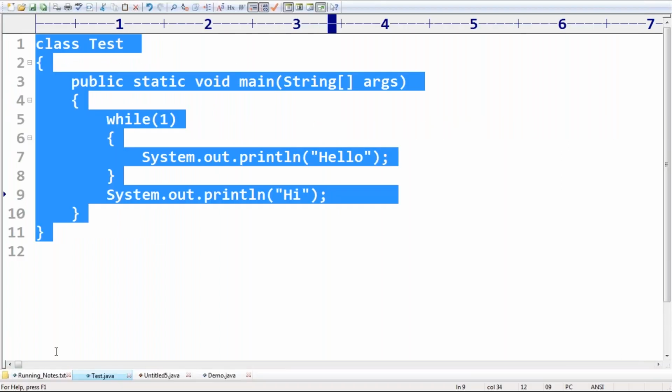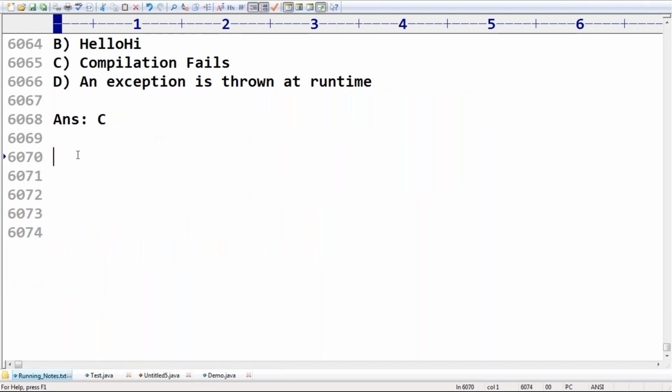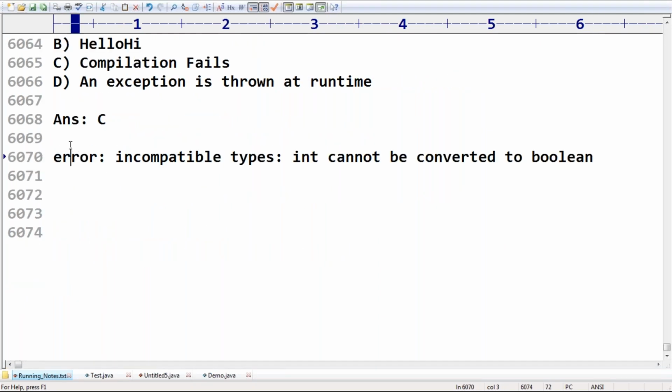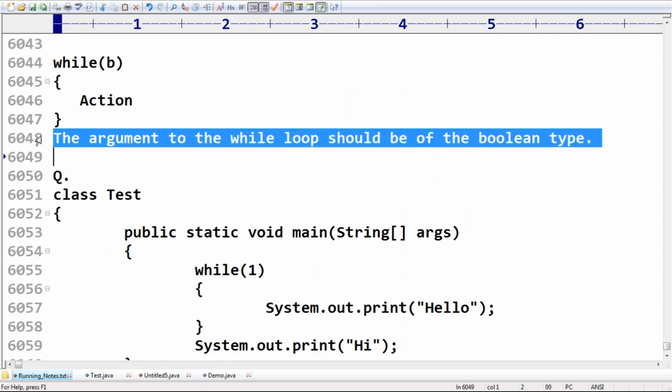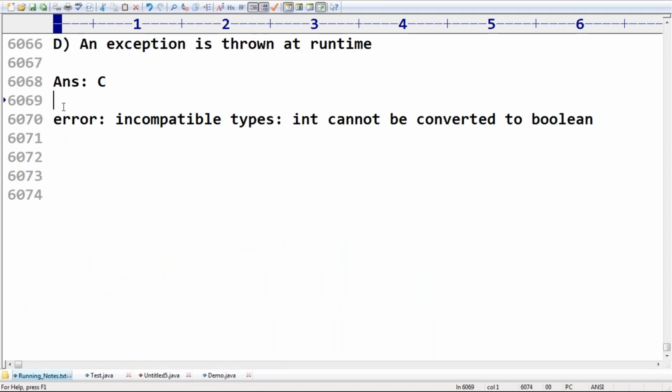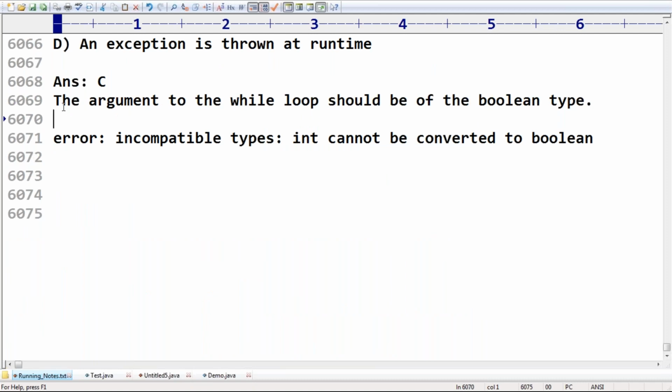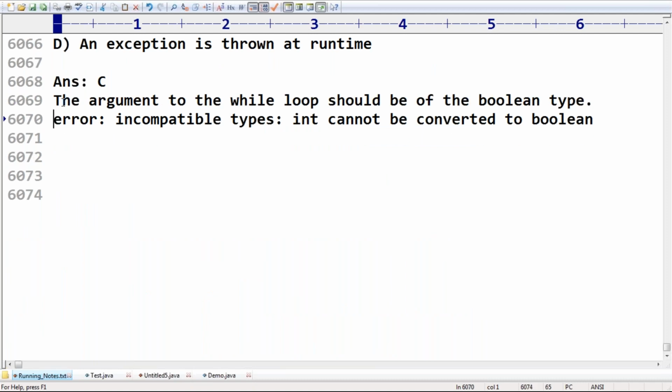So, the first possibility: are you in the position to understand? Yes. What is the first important point? To the while statement, the argument should be Boolean type. Remember this one. By mistake, if you are providing any other, we are going to get an error immediately. Take very special care of this.